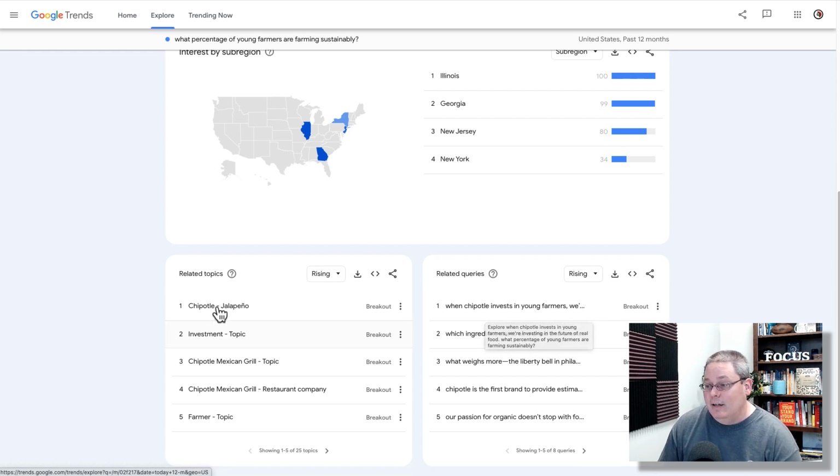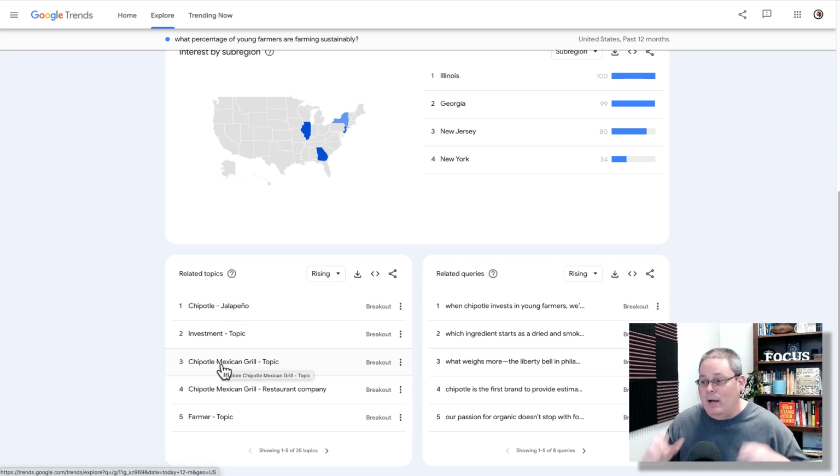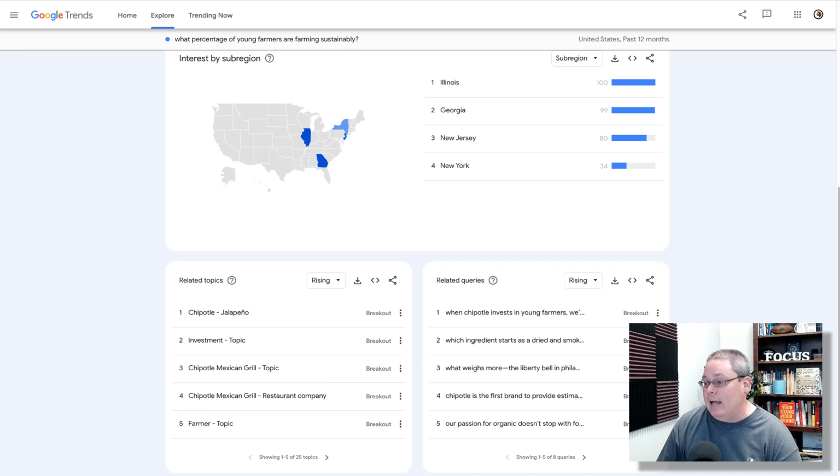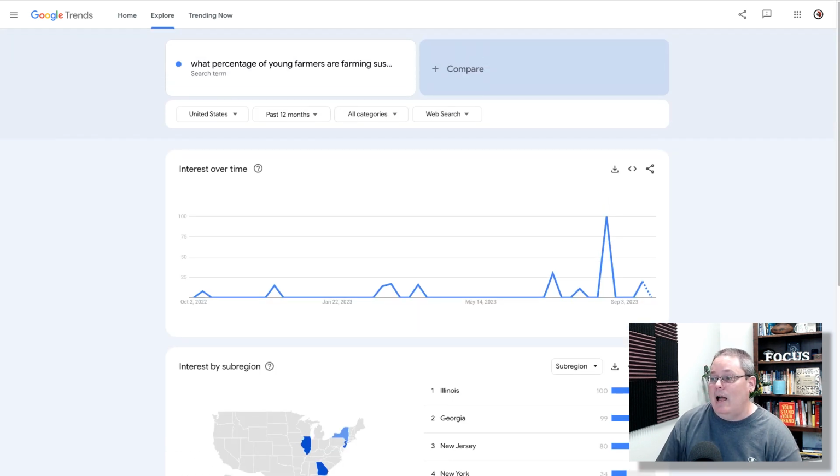You can see here that these related topics around farming have dived into something that you may not have thought of, focusing in on this restaurant and maybe the fact that restaurants are green. Restaurants are looking at this idea of organic farming and buying food from them to serve a population. So that might be something that you definitely want to dive into. And that's what Trends is allowing you to do.